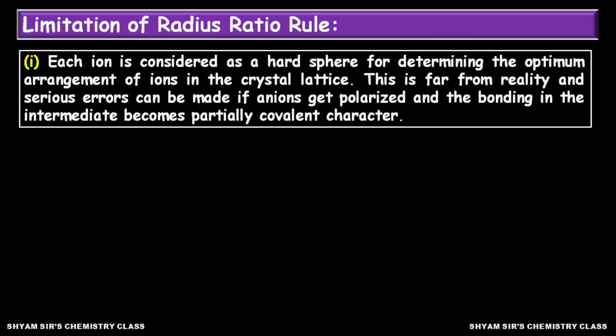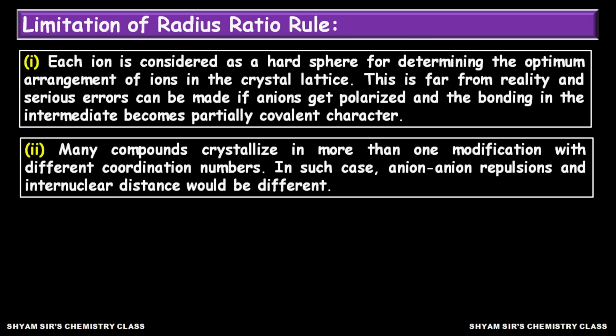This is far from reality, and some serious errors can be made if anions get polarized and the bonding becomes partially covalent in character. If some covalency appears in the ionic compound, then this rule will not be valid. So it is limited to ionic crystals only.